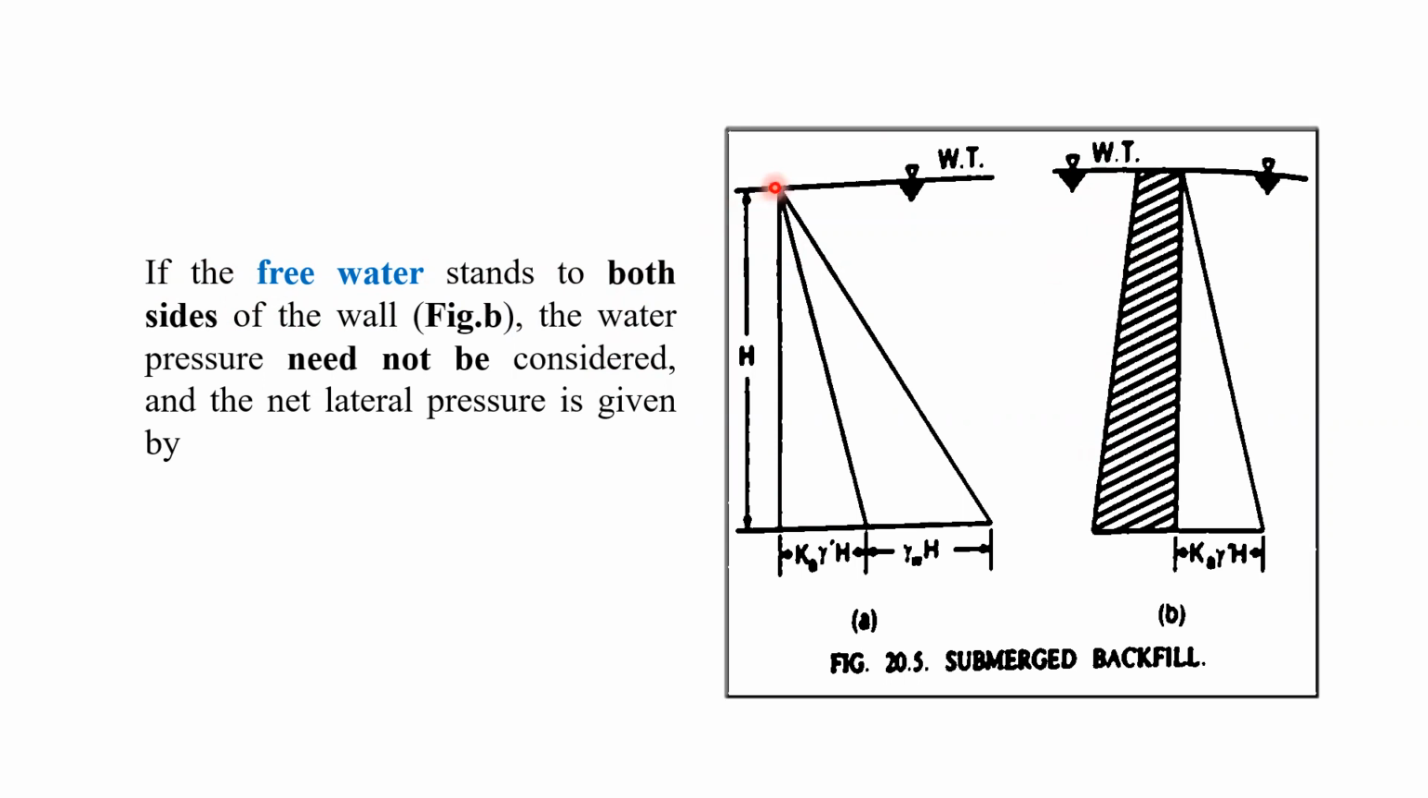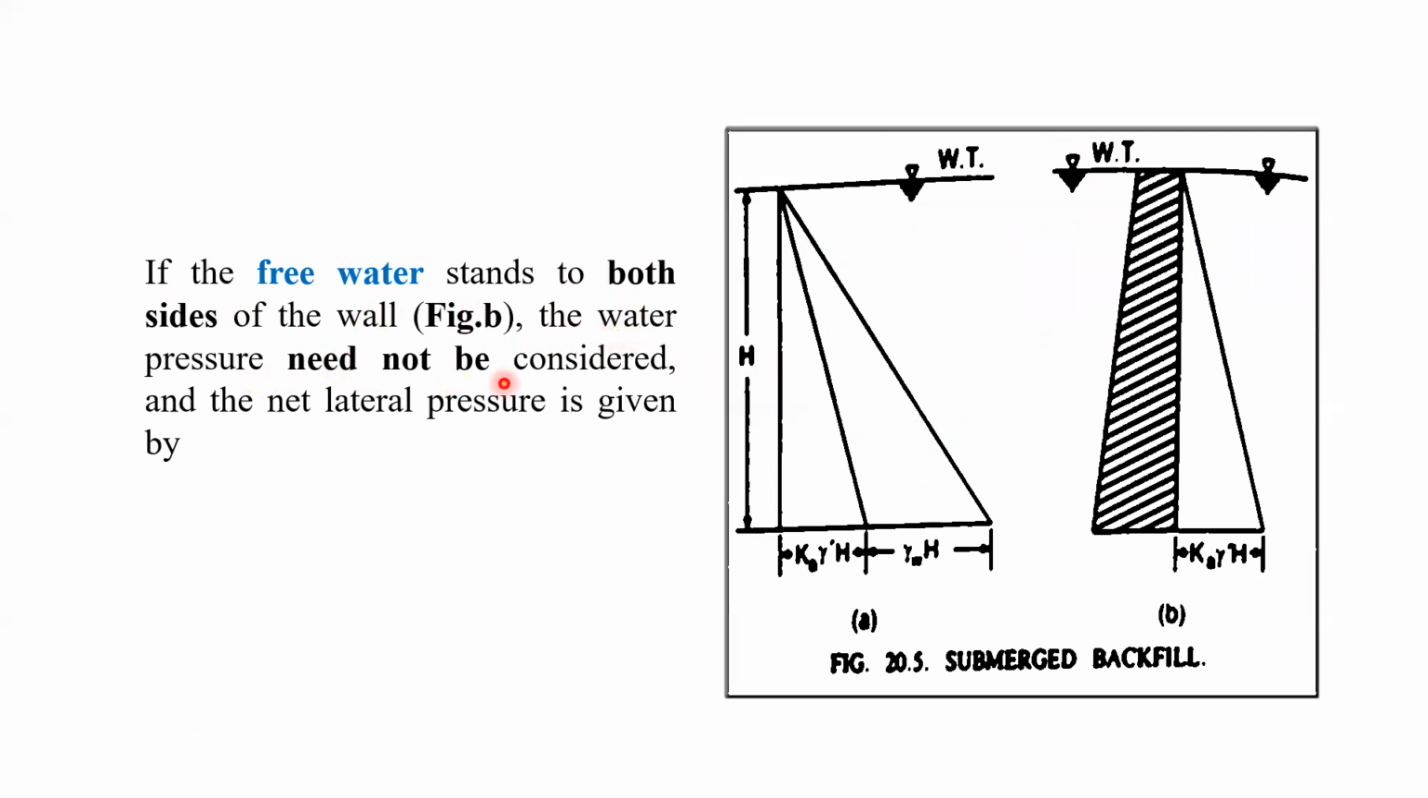Here it has been shown by the line diagram, right? If the water table exists on both sides of the retaining wall, this side and this side, that means the water pressures are going to be balanced against each other. So this pressure we are not going to take. So what is written here?